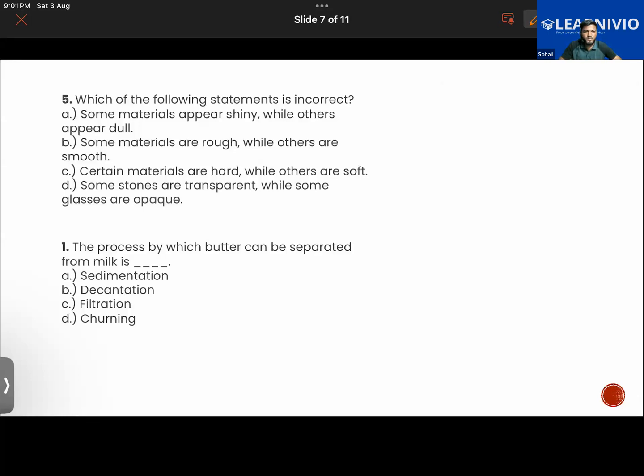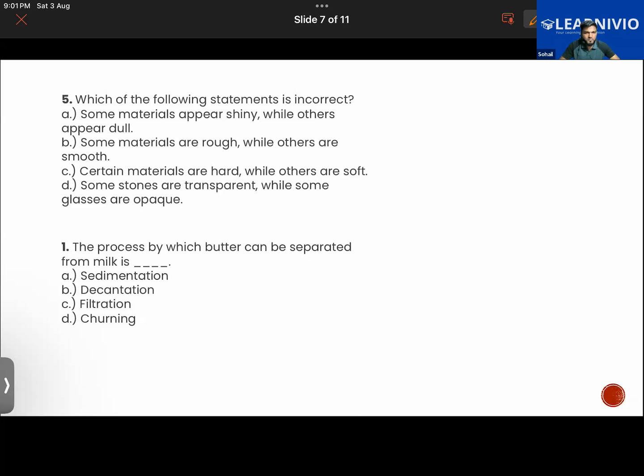Which of the following statements is incorrect? Some materials appear shiny while others appear dull. Some materials are rough while others are smooth. Certain materials are hard while others are soft. Some stones are transparent while some glasses are opaque.